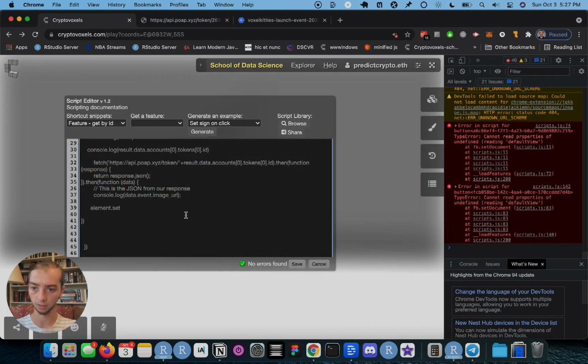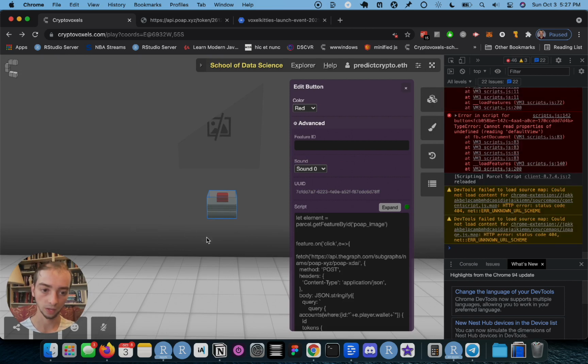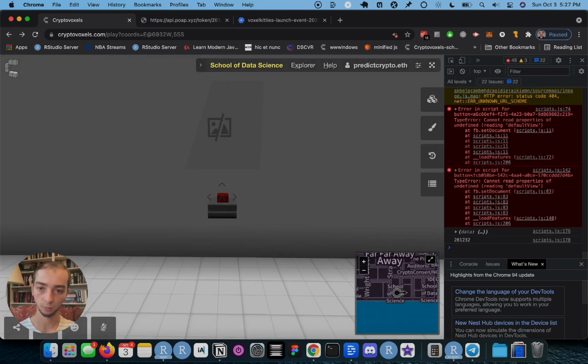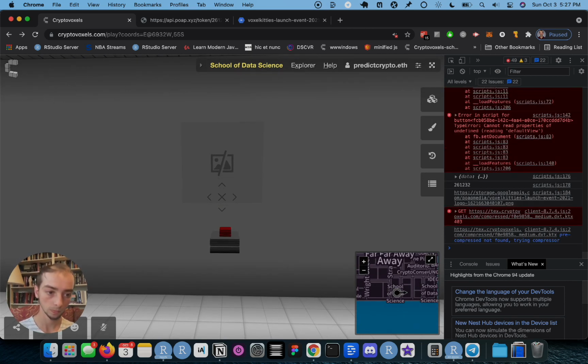So element.set, and then it should be URL, and you should just be able to take the URL we found that we're printing out and add it in there. Let's see if this works. Not actually entirely sure. Every time I click on this button, it's going to take a sec. There we go. It actually worked. Nice.